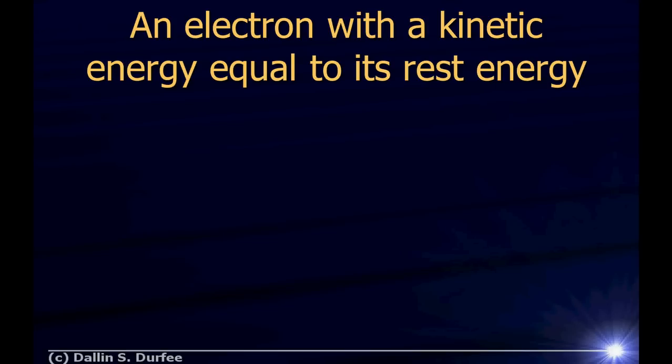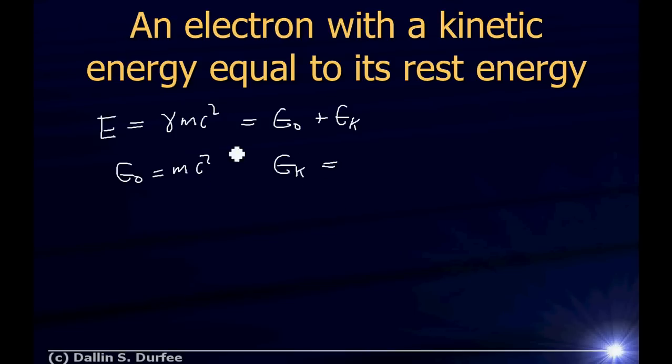But imagine I have an electron whose kinetic energy is equal to its rest energy. What does that mean? How fast does an electron need to move such that its kinetic energy is equal to its rest energy? So the total energy of a moving particle is just gamma mc squared, right? But that's equal to the rest energy plus the kinetic energy. The rest energy is mc squared, and the kinetic energy is then going to be (gamma sub u minus 1) times mc squared.